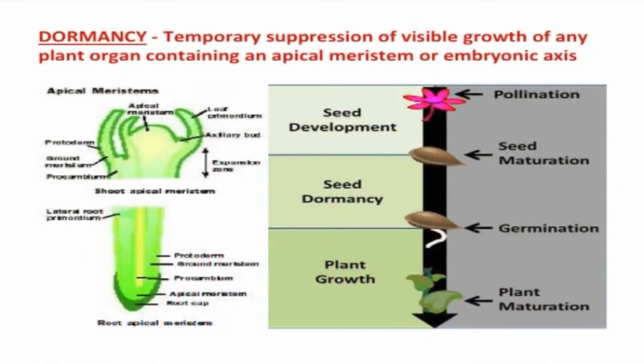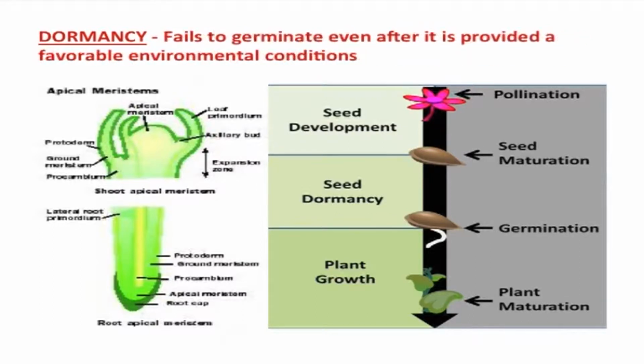However, in practice we find that some seeds do not germinate even after providing an adequate amount of water, air and the right environment. Such seeds are called dormant seeds. Now, let us see what is dormancy, its causes and methods to overcome dormancy. Dormancy is a term used to describe a temporary suppression of visible growth of any plant organ containing an apical meristem or embryonic axis. A seed is said to be dormant when it fails to germinate even when it is provided with favorable environmental conditions.